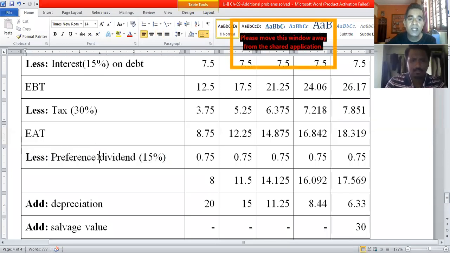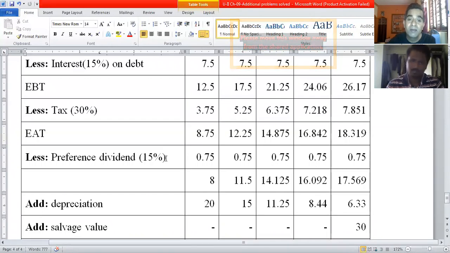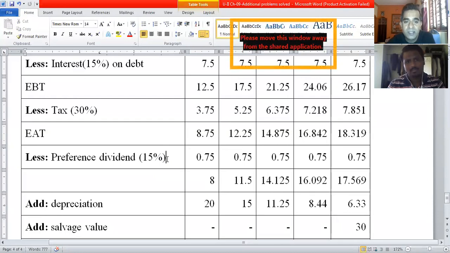is preference dividend. Commerce students will remember that preference shareholders have the priority in payment of dividend over equity shareholders. Equity shareholders are the last shareholders in the company to get a dividend. So please remember to deduct preference dividend at the rate of 15%. And for non-commerce students, please listen, preference dividend is a cash cost.